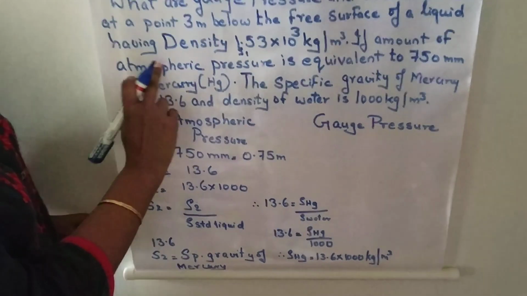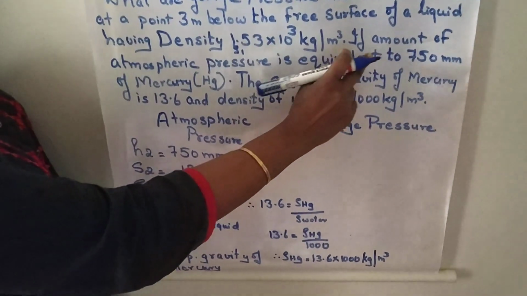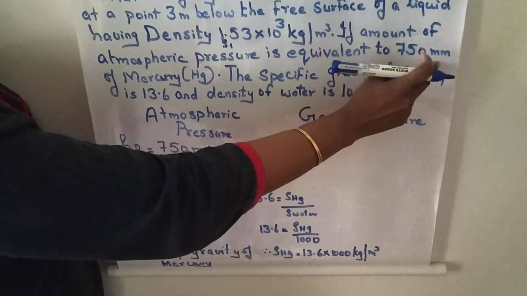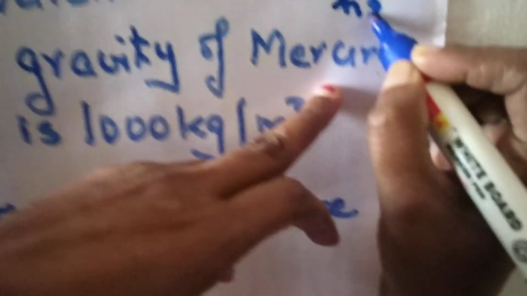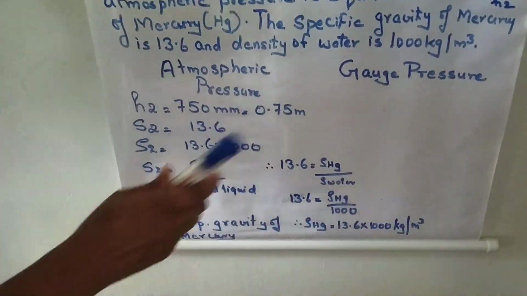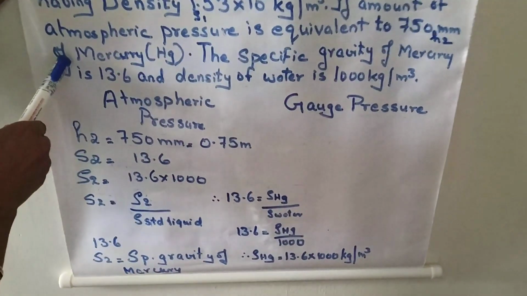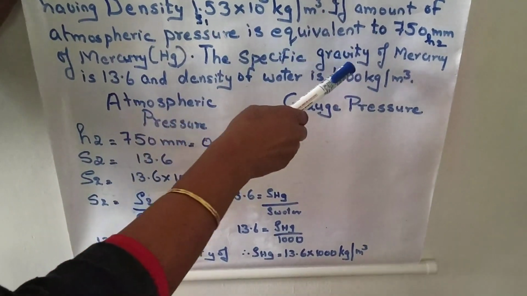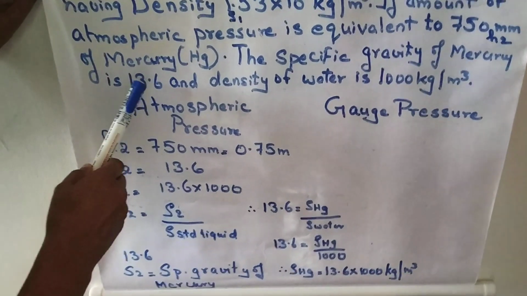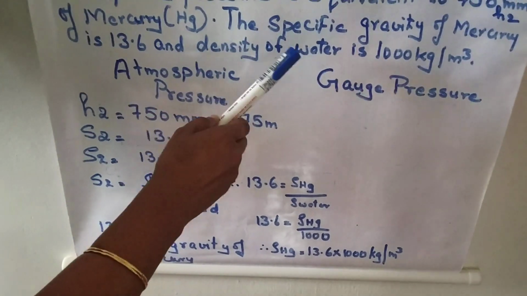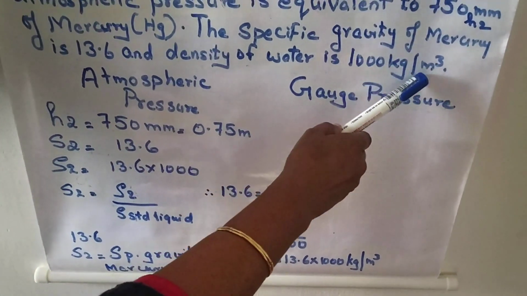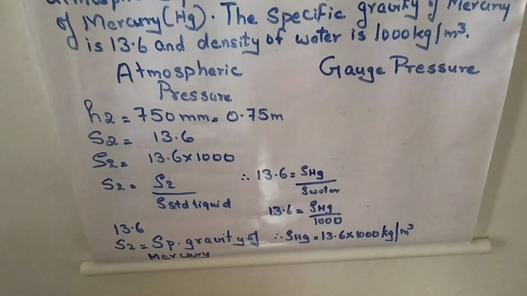If the atmospheric pressure is equivalent to 750 millimeter of mercury, the specific gravity of mercury is 13.6 and the density of water is 1000 kilogram per meter cube.